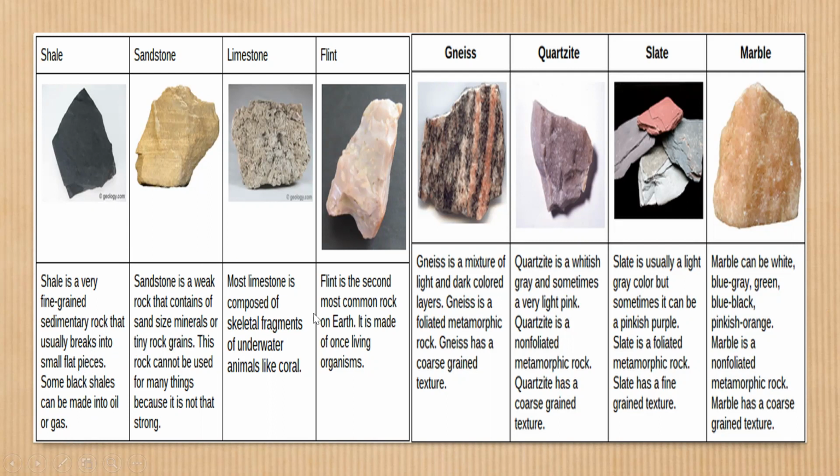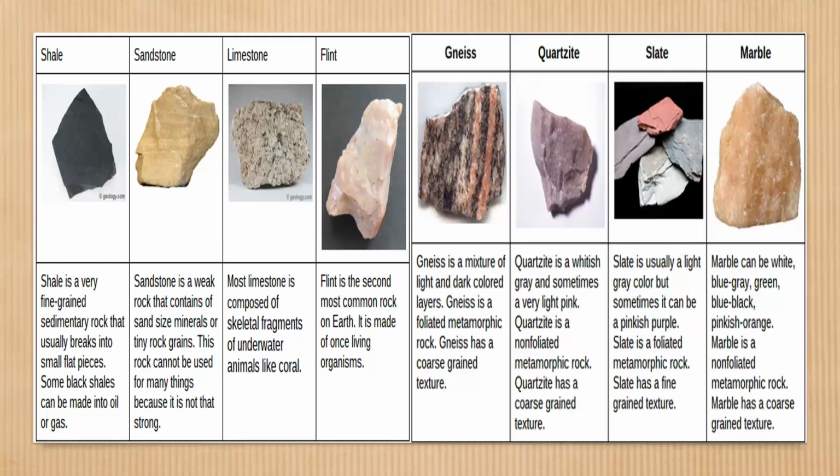Then limestone. Limestone is made up of a mineral called calcite, and this mineral comes from the shells of sea creatures. When shells and skeletons of millions of tiny sea creatures settle down into the seabed, they form layers. These layers harden to form limestone. Chalk is a limestone rock. Cement and lime are made by using limestone. It is also used for making glass and for separating pure metals from their ores.